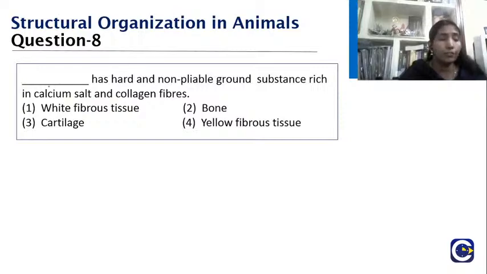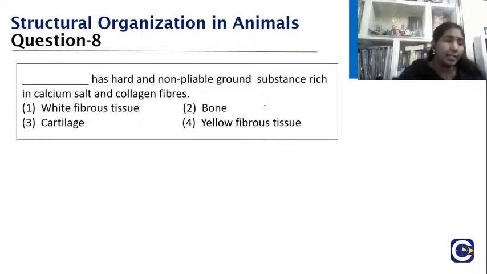Now let's go for the next question. Which has a hard and non-pliable ground substance rich in calcium salt and collagen fibers? White fibrous tissue, bone, cartilage, and yellow fibrous tissue. So which should be the answer? I'm just waiting for you to post the answers. So as you all post, let me give an introduction to what is what.